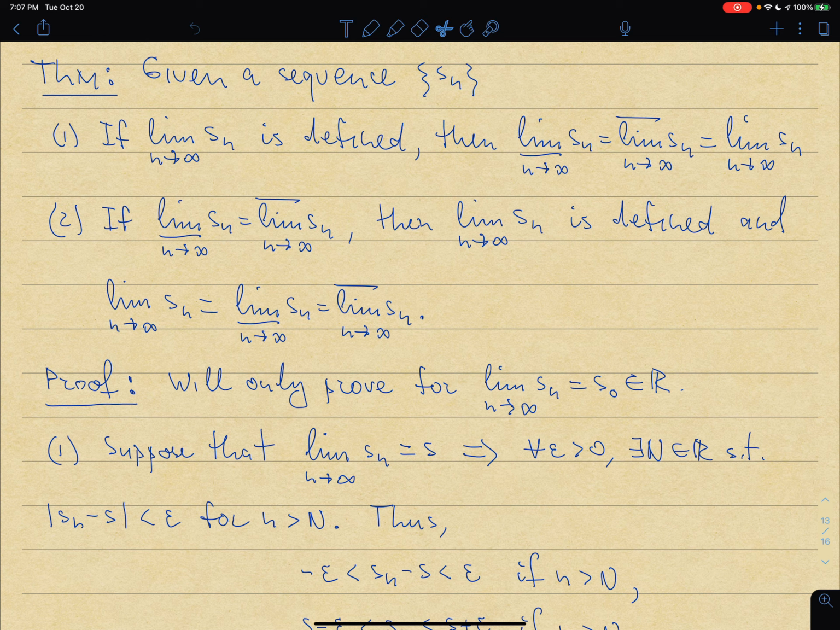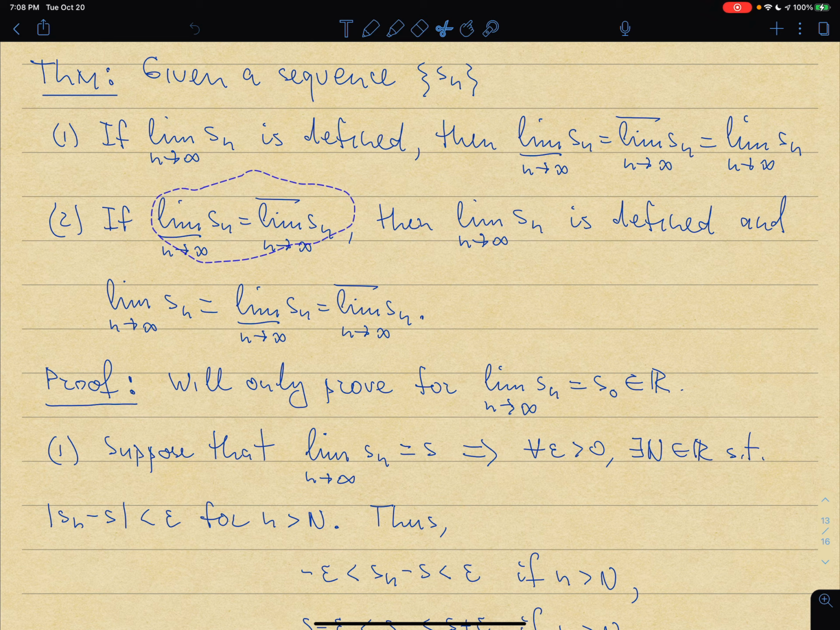All right, and the opposite statement is also true: if lim_sup and lim_inf of a given sequence are the same, then the limit exists, and the limit is equal to both lim_sup and lim_inf. Again, this is valid both for infinite and finite limits, and we're only going to look at the case of a finite limit.